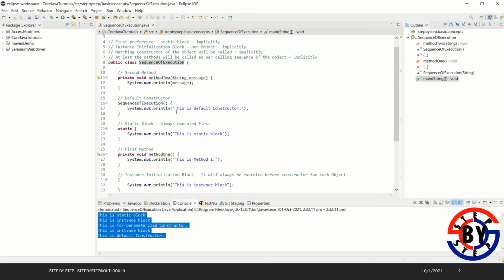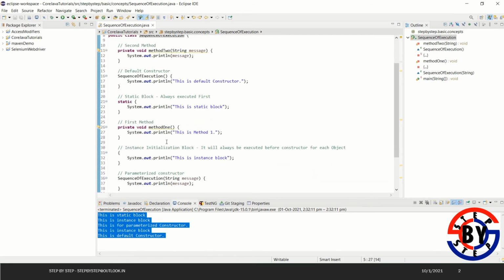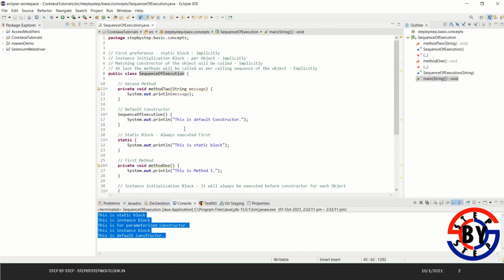So always keep in mind that first preference will always be for the static block, which will be called implicitly. Then there will be a second preference for the instance initialization block. So they might give you two objects in the class, so that time you need to be sure to choose the option which has the instance initialization block printed twice, before each constructor.